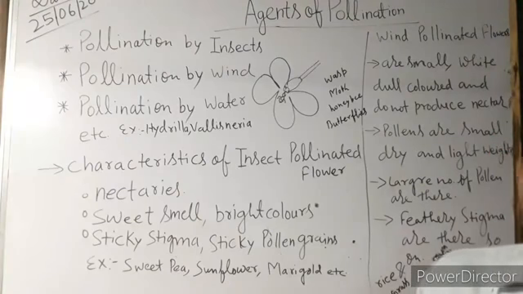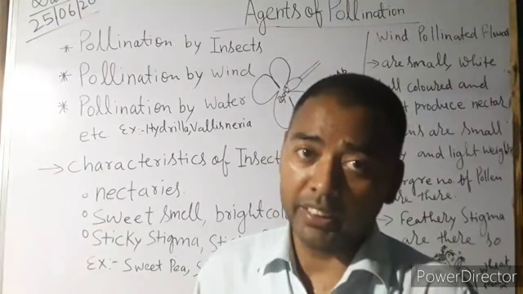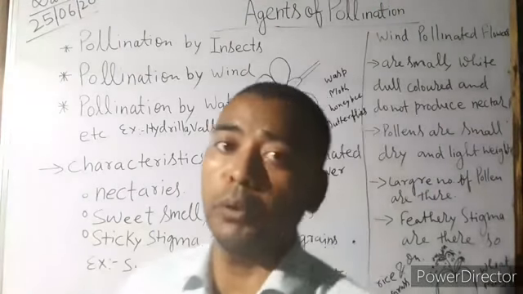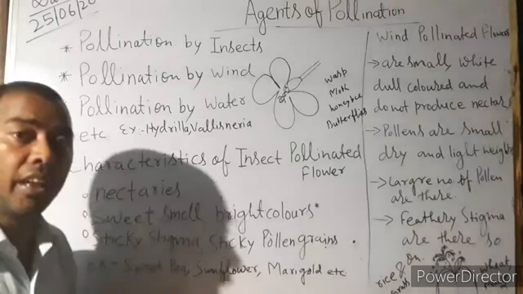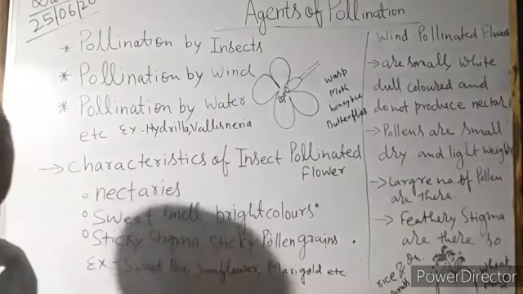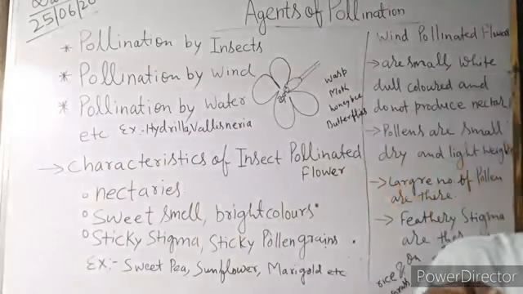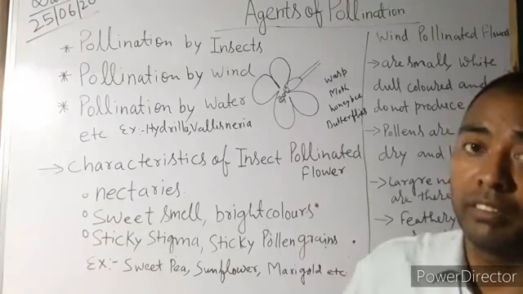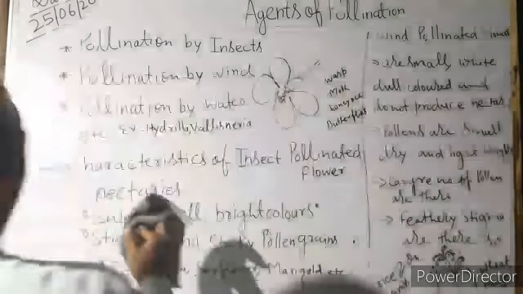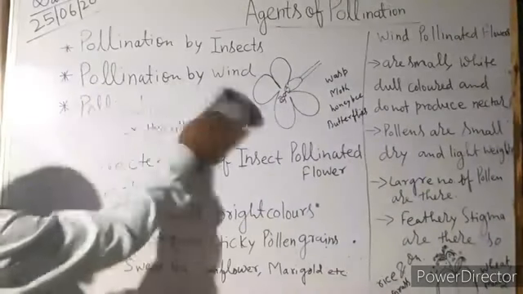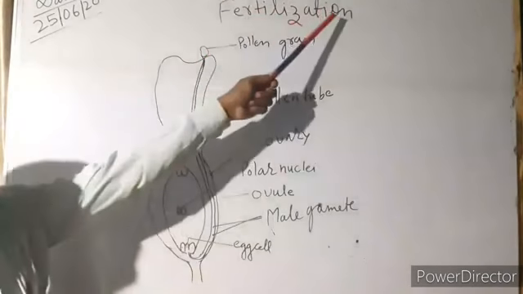After that, there is fertilization. Fertilization, meaning what I have told you about pollination and agents of pollination, and now the last is fertilization. What is fertilization? Once the pollen grains reach the stigma, okay, I am going to give you a diagrammatic representation. Yes, fertilization.